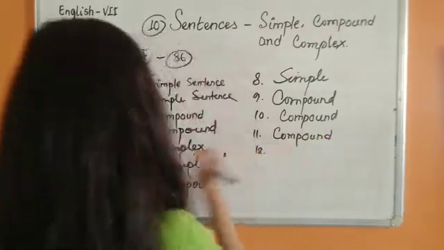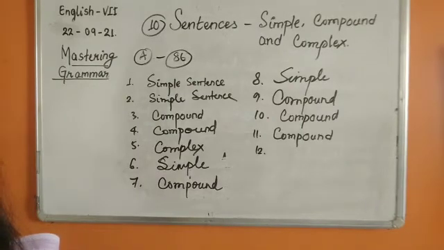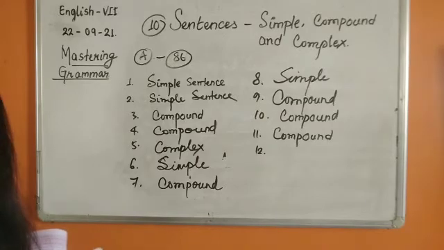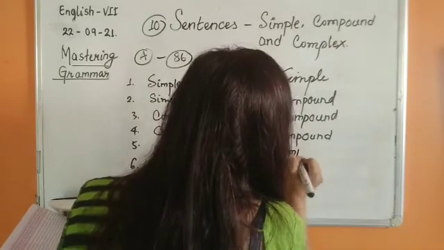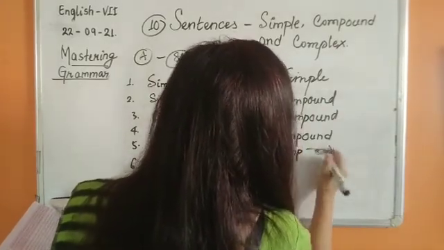Number 12. The government was in a tight spot as there was food shortage in the country. Actually children, this is complex because the first clause is depending on the second clause. It's a complex one.